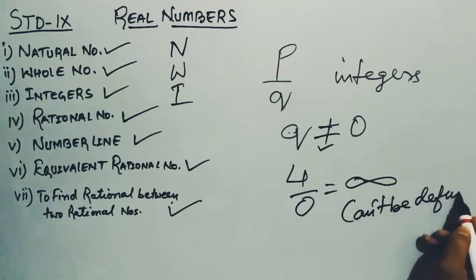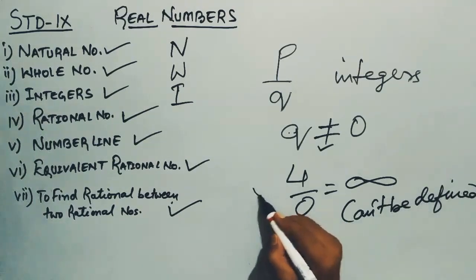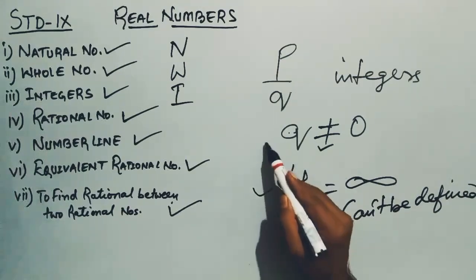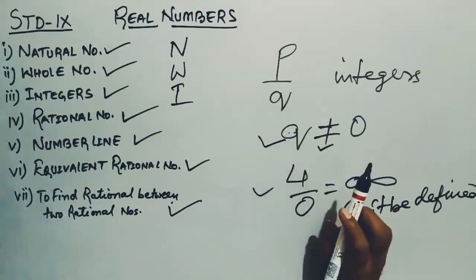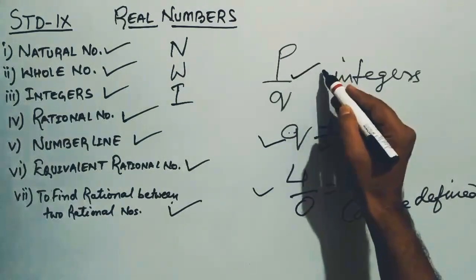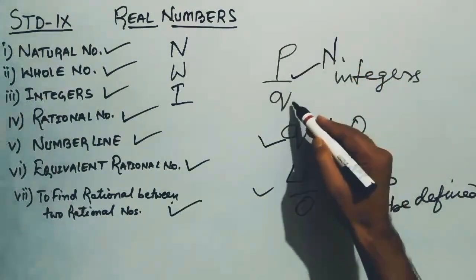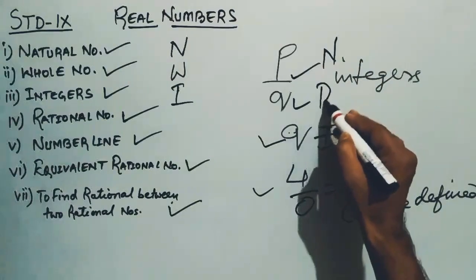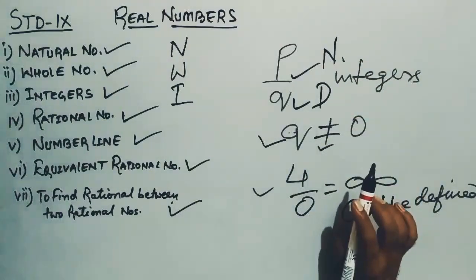All right. So that's why a condition is put here. It means that Q should not be equal to 0. Where P can be taken as the numerator and Q can be taken as the denominator.